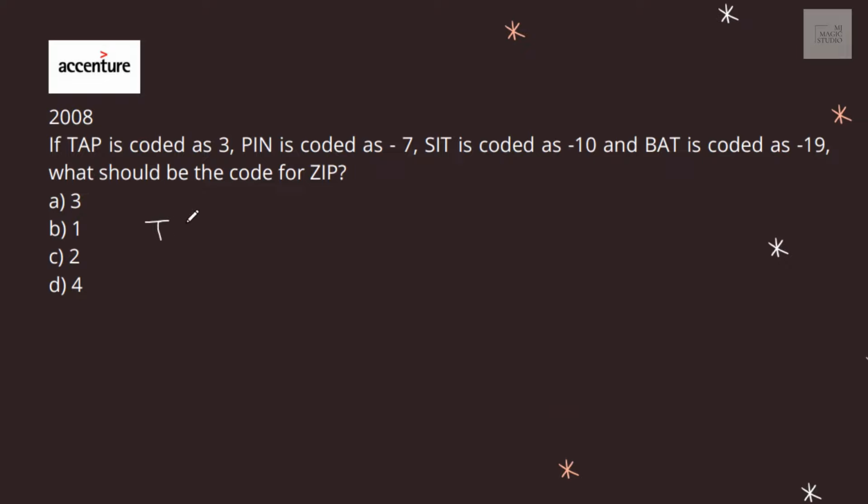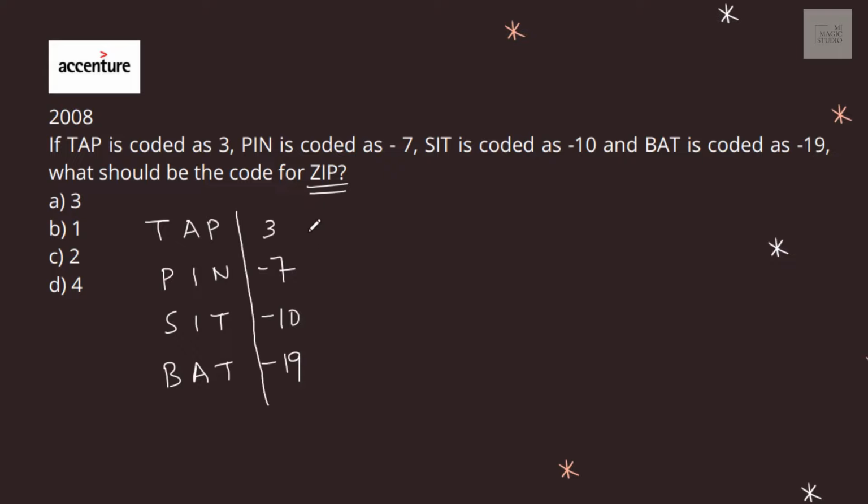If TAP is coded as 3, PIN as -7, SIT -10, BAT -19, what would be the code for JIP? Many a times we have seen that in these kind of reasoning based questions, it is easy enough if we start allocating the numerical positions of these alphabets, and for that E, J, O, T, Y is always helpful. This is the 5th alphabet, this is the 10th, this is the 15th, T is 20th and Y is 25th alphabet in the English language.